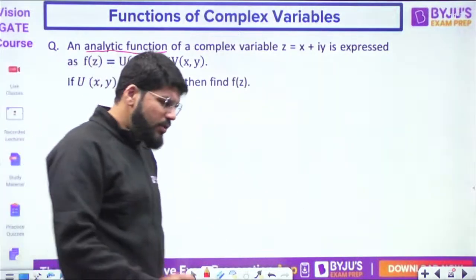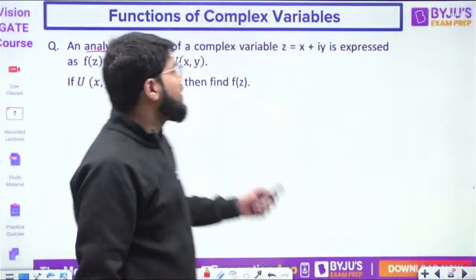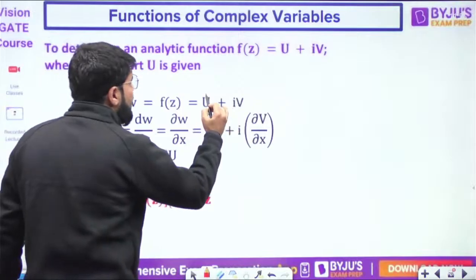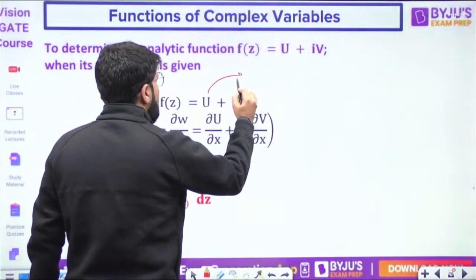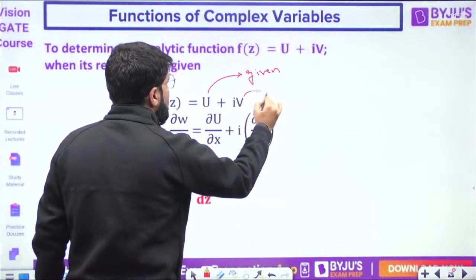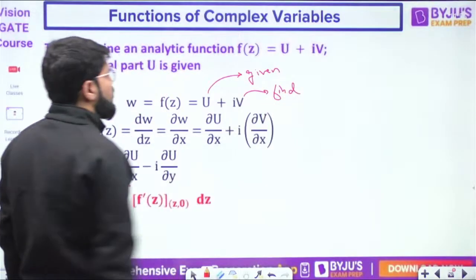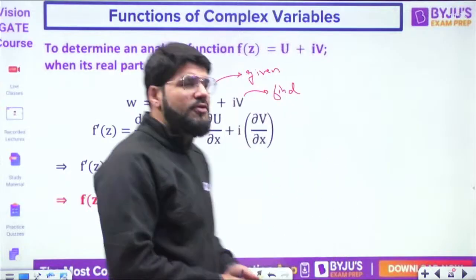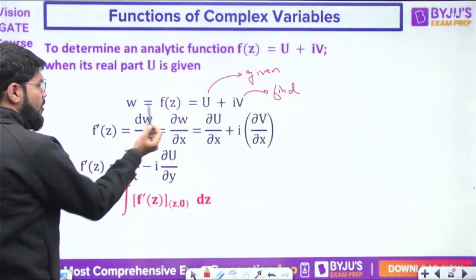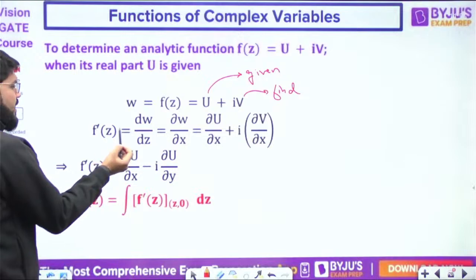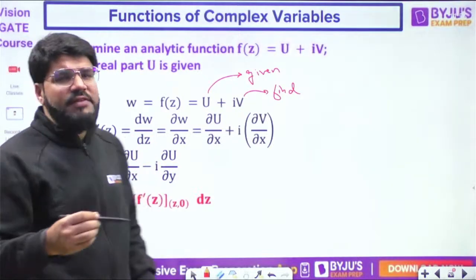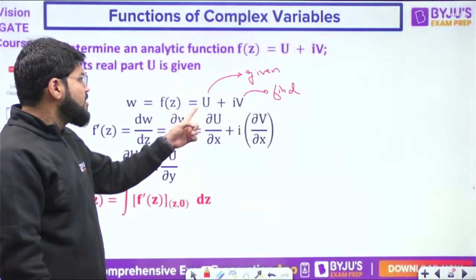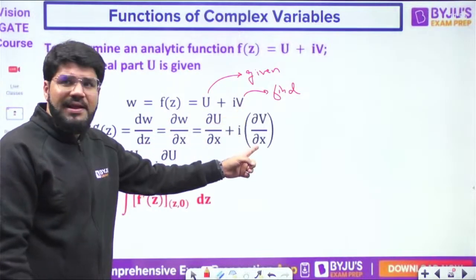Now see, when only the real part is given, how do we proceed actually? We know that the function is u plus iv, but only u is given to me and we need to find v. How do we find the value of v? Let us start with the derivative. We know f(z) is u plus iv. The f'(z) is dw by dz. Now let us take the partial derivative with respect to x, so let's call it del w by del x. That becomes del u by del x plus i del v by del x.